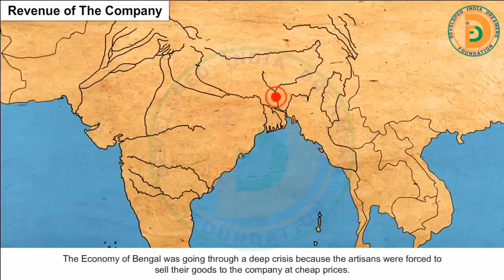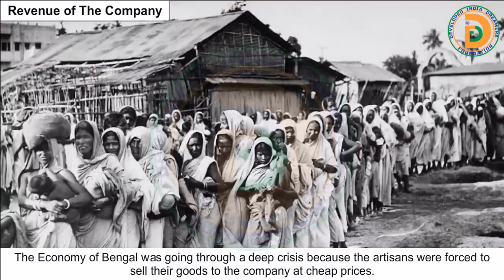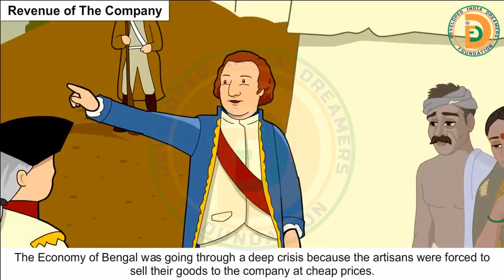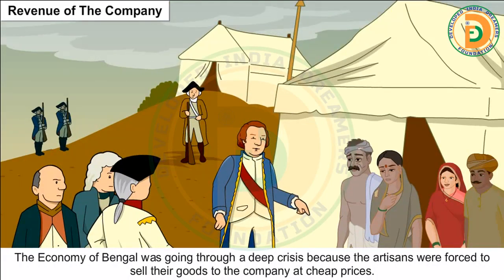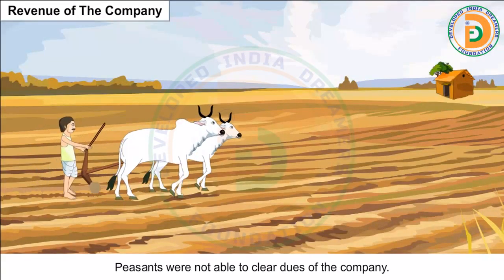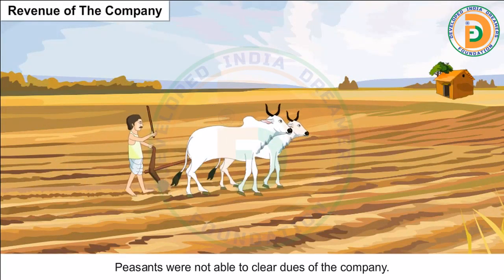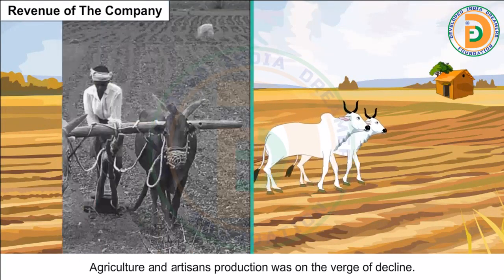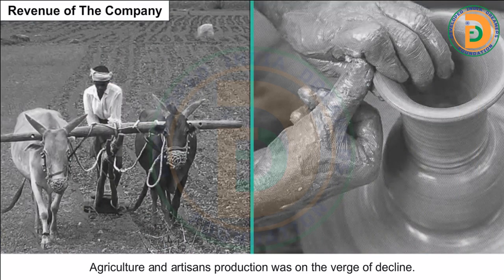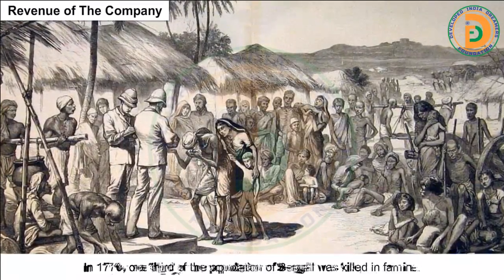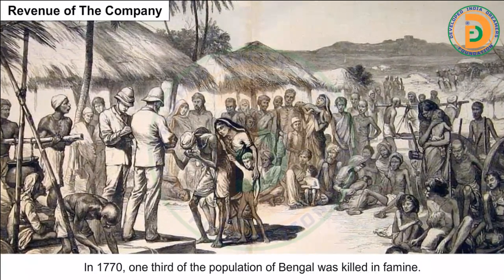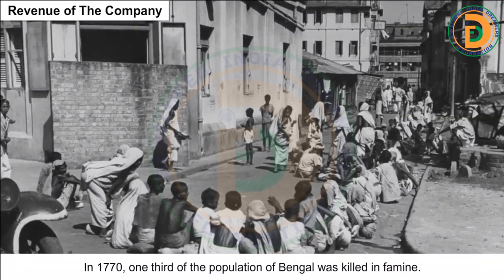The economy of Bengal was going through a deep crisis because the artisans were forced to sell their goods to the company at cheap prices. Peasants were not able to clear the dues of the company. Agriculture and artisans' production was on the verge of decline. In 1770, 1/3 of the population of Bengal was killed in famine.